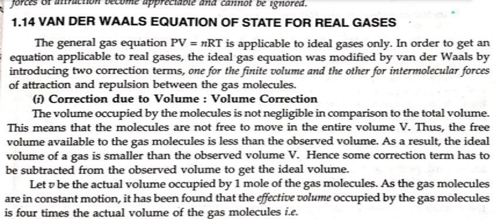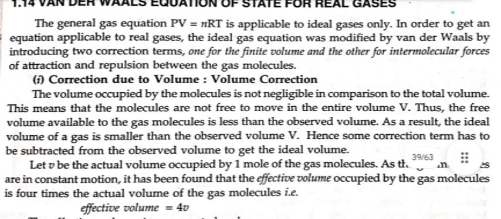The volume occupied by the molecules is not negligible in comparison to the total volume. This means that molecules are not free to move in the entire volume V. Thus, the free volume available to the gas molecule is less than the observed volume. As a result, the ideal volume of gas is smaller than the observed volume V. Hence, some correction term has to be subtracted from the observed volume to get the ideal volume.